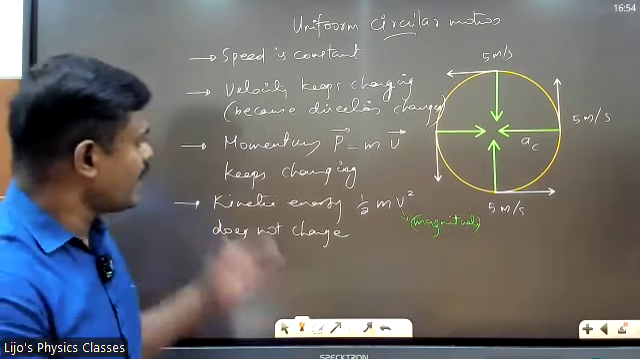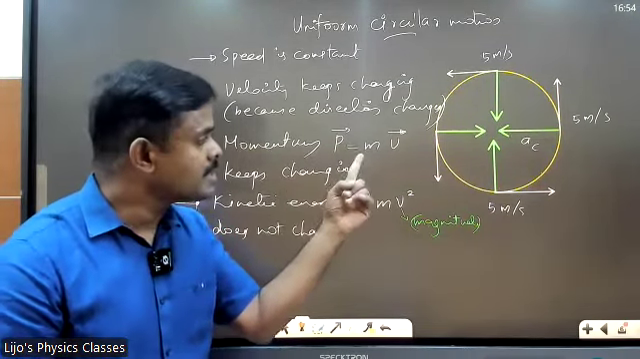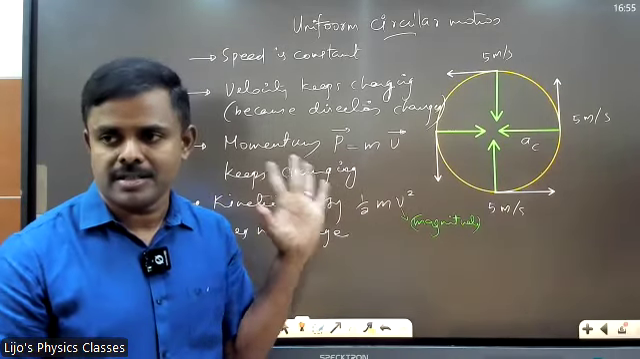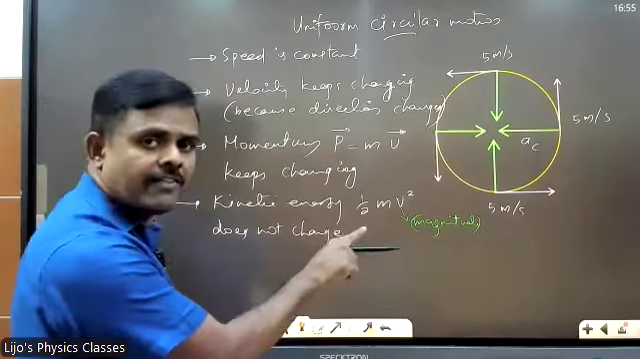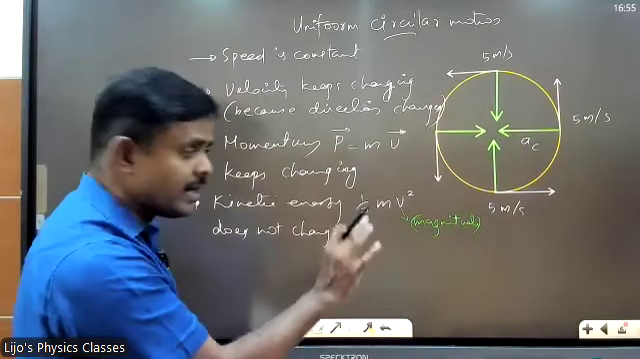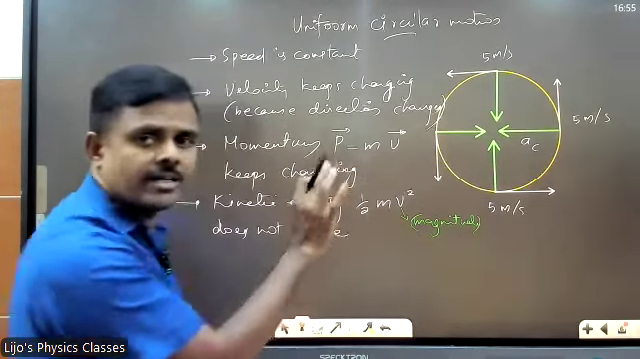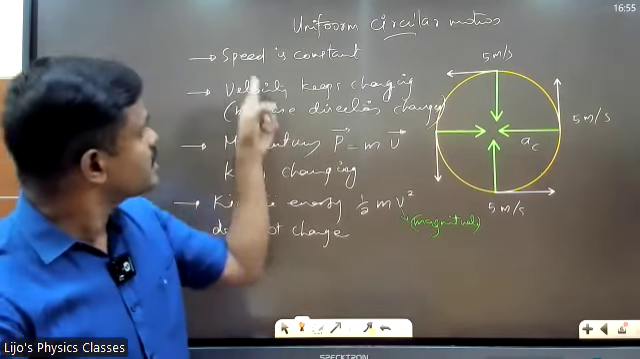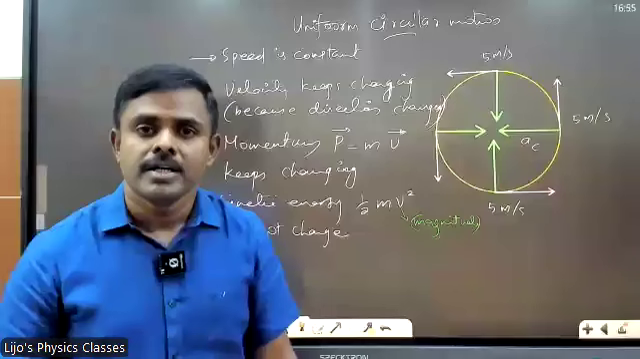Got it? Then how about momentum? Momentum would change because it is mass into velocity. Velocity changes, momentum also changes, isn't it? Then how about kinetic energy? Do not think that it is half into m into velocity square. It is in fact half into m into speed square. This is in fact speed, not velocity. Speed, I know, is constant, right? If speed is constant, kinetic energy also is constant.